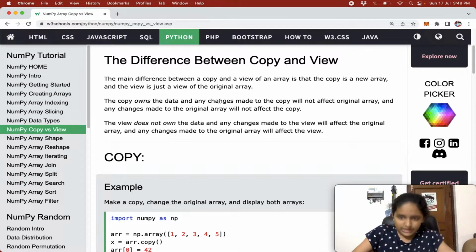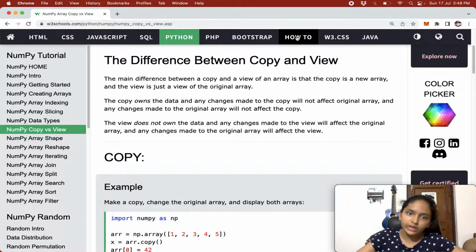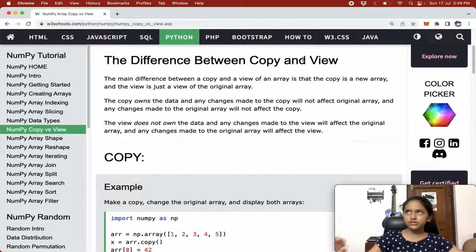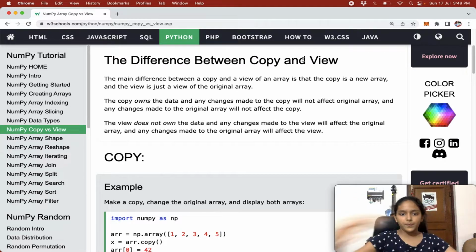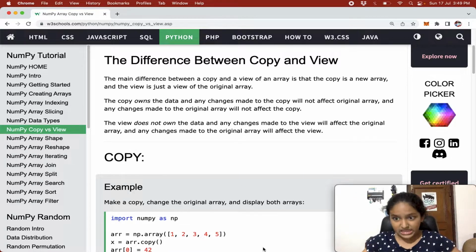The main difference between copy and view of an array is that the copy is a new array and the view is just a view of the original array. Basically, the copied array is saved into a new memory location.